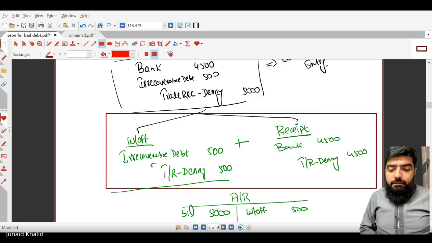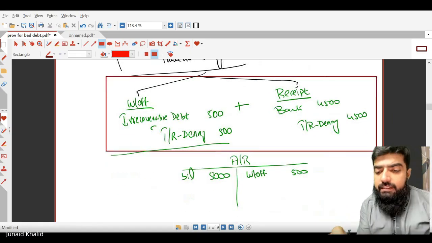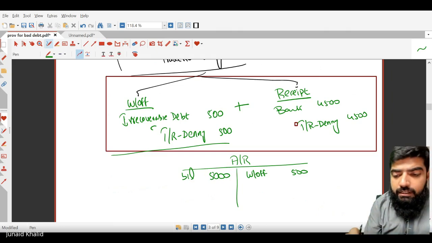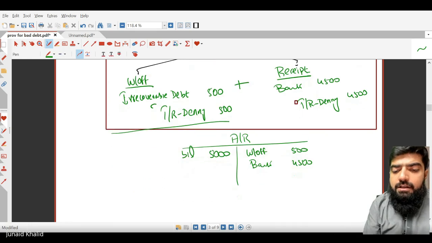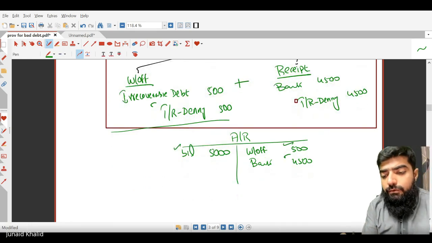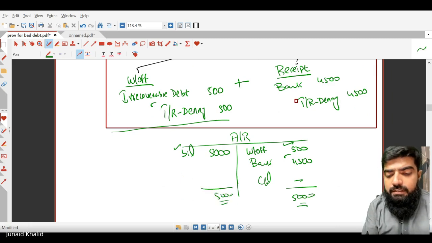So balance brought down 5,000. What is AR? Account receivable, or the trade receivable. A separate account is made for trade receivables. Let's record this in the journal and ledger. Bank will be debited and trade receivable credited with 4,500. Out of 5,000, 500 was written off and 4,500 we have already received. Will there be a closing balance? No, since there is nothing to be recovered from the customer in the next accounting period.